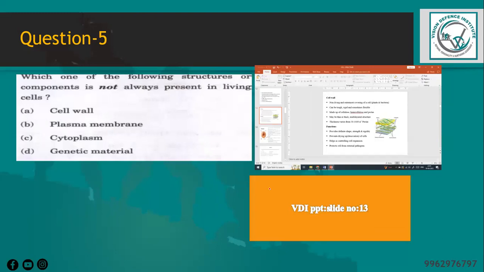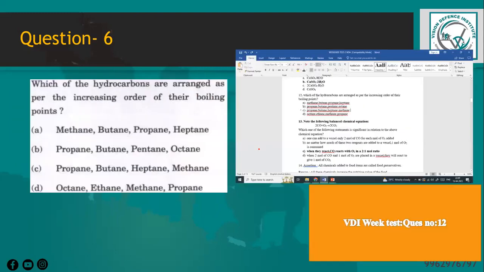Which one of the following structures or components is not always present in living cells? So this is also as a proof in PPT, that is in slide number 13. And which of the hydrocarbons are arranged as per the increasing order of their boiling point? So this has been asked in the weekend test examination. So this has been replicated as such as the question shown here.